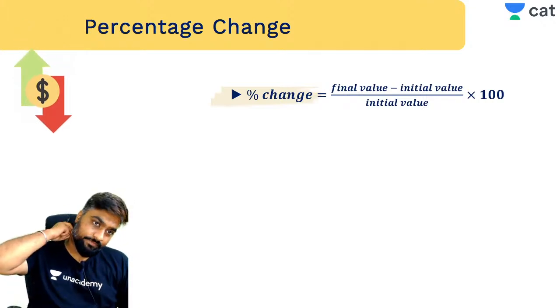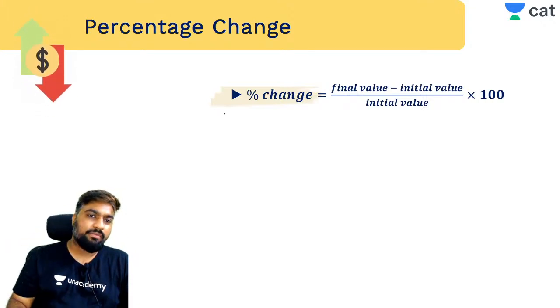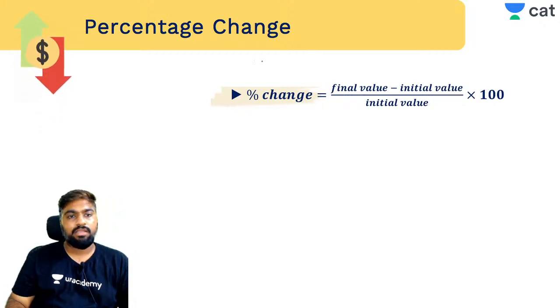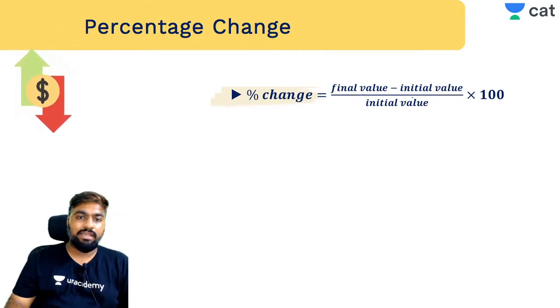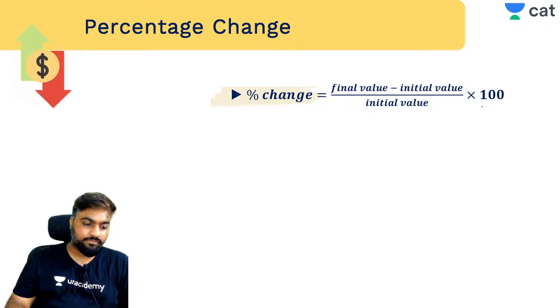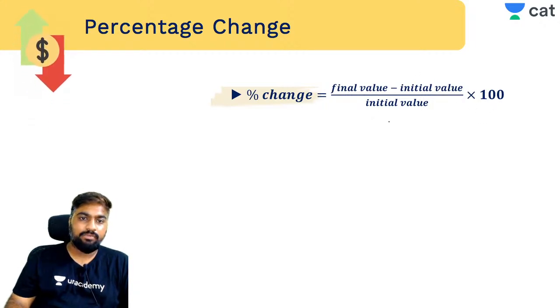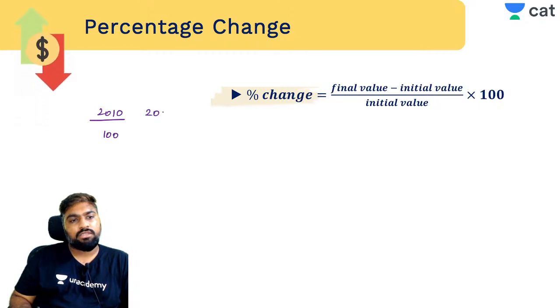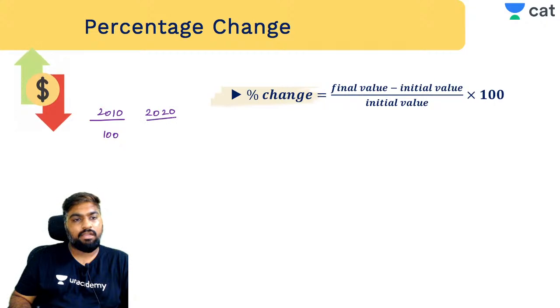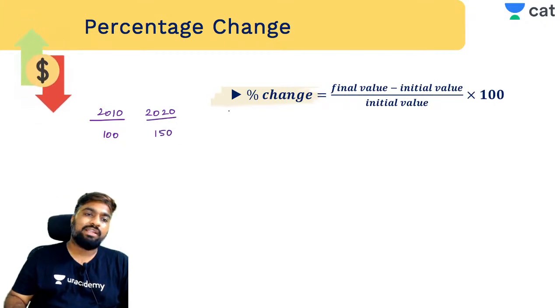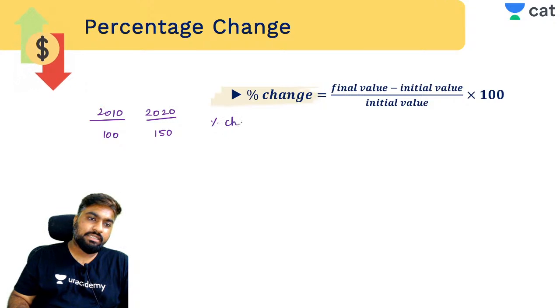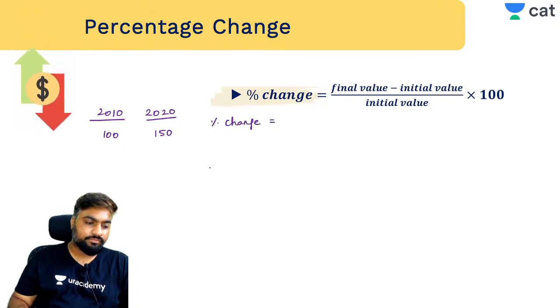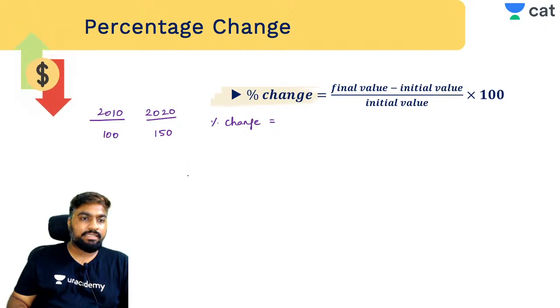So what happens here? We normally फॉर्मूला के हिसाब से, कोई भी बुक अगर आप लेके देखोगे तो उसमें ये फॉर्मूला रहेगा, फाइनल वैल्यू माइनस इनिशियल वैल्यू बाय इनिशियल वैल्यू इनटू 100. Yes, final value minus initial value by initial value into 100. So if I tell you in 2010 the value of something was 100, in 2020 the value of it became 150. What is the percentage change? इसमें percentage change कितना है? What will be the percentage change here, guys? Quickly tell me.